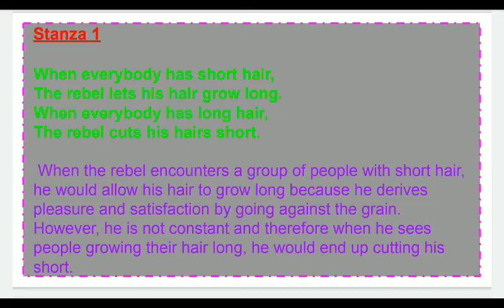When everybody had short hair, the rebel lets his hair grow long. When everybody has long hair, the rebel cuts his hair short. It means when the rebel encounters a group of people with short hair, he would allow his hair to grow long, because he derives pleasure and satisfaction by going against the grain. He felt satisfied and found pleasure when he went against the people. Whatever the people do, he goes against them.